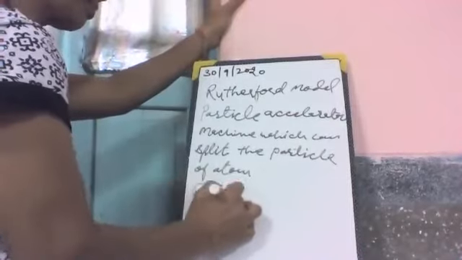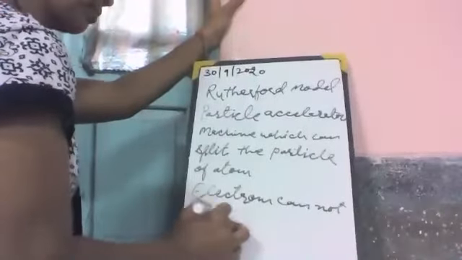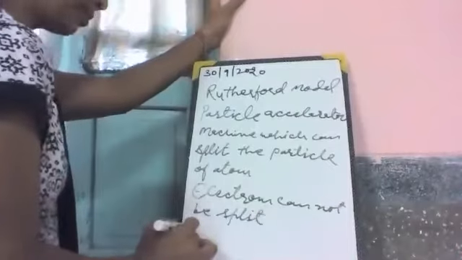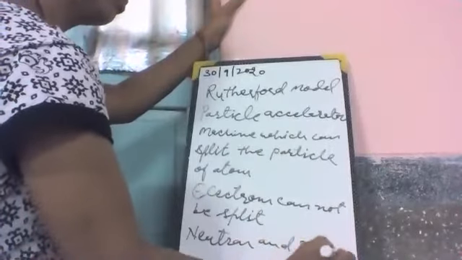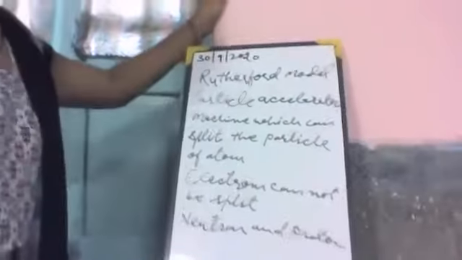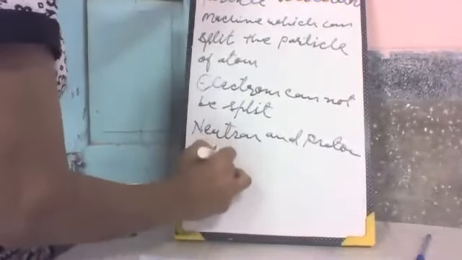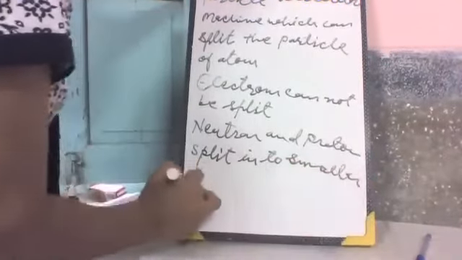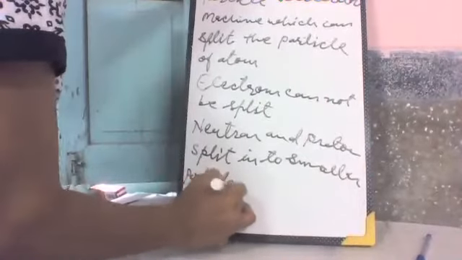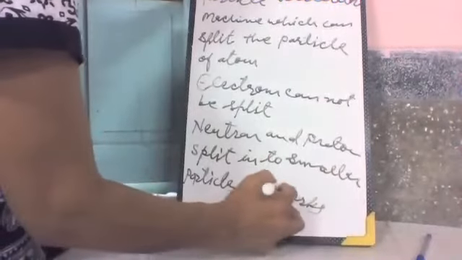Electron cannot be split, but neutron and proton can be split into smaller particles called quarks.